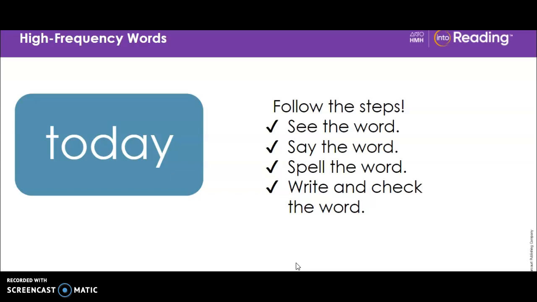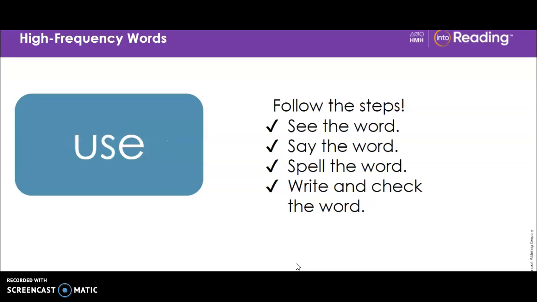T-O-D-A-Y. Our next word is use. Look at the word. Repeat the word after me. Use. Use. I use an umbrella when it rains. Say the word again after me. Use. Look at the letters in the word. Let's spell it out loud. U-S-E. The letter U stands for the long U sound.